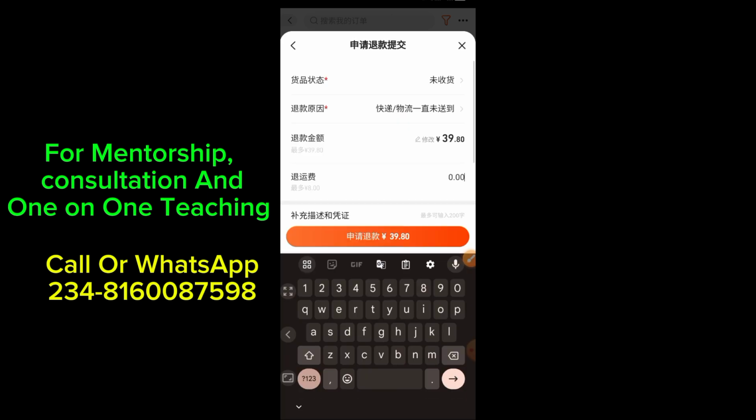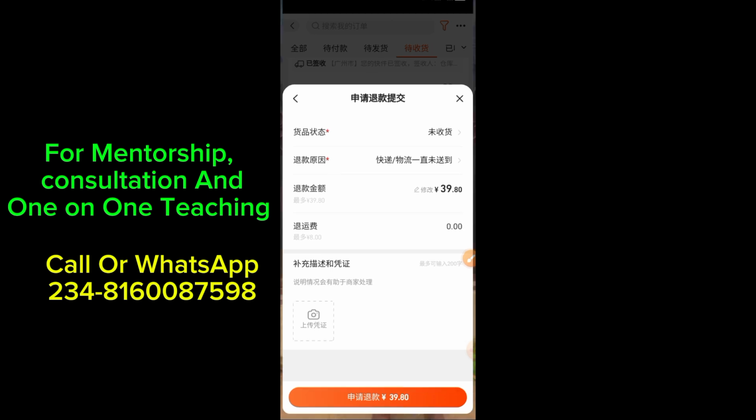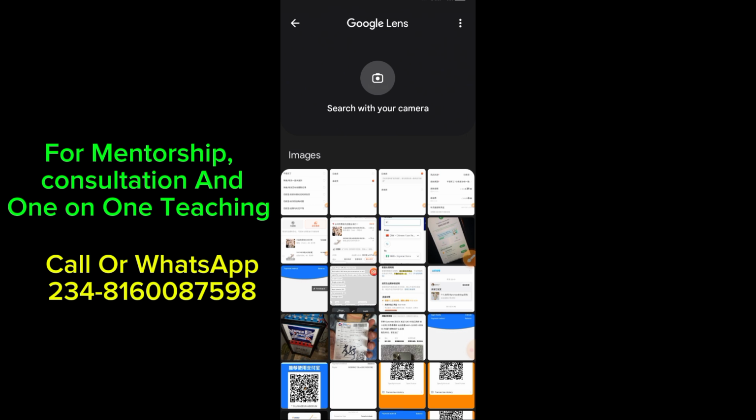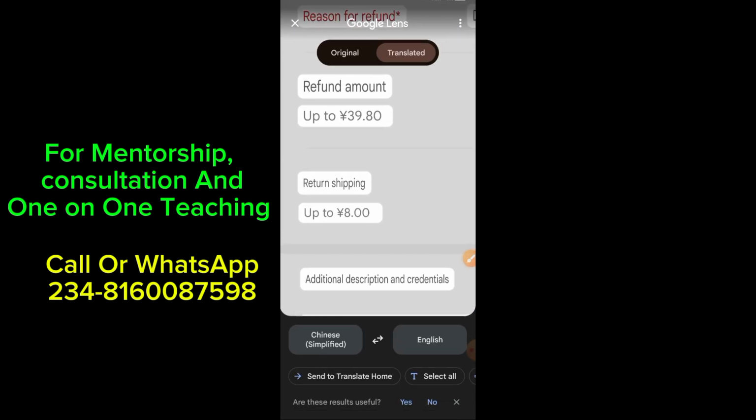Then for the local shipping fee, I don't know if this item was charged local shipping fee or is free shipping. But let me translate. Okay, let me go back to my Google Translator to see what is showing below that, because I can see something like figure of 8. So let me see. This is what I'm seeing. Up to 8 yuan return shipping, right?